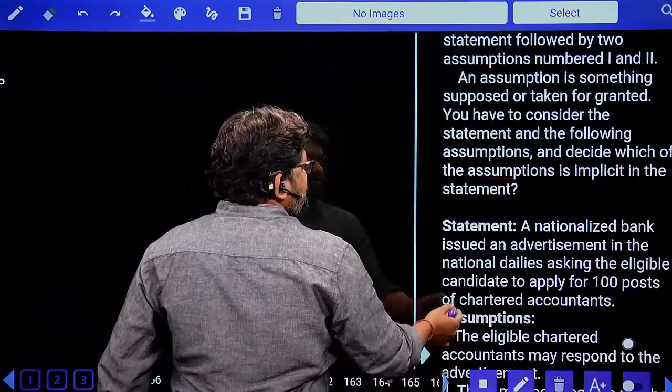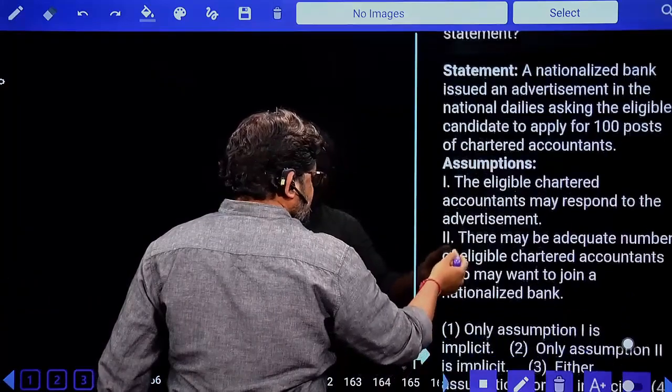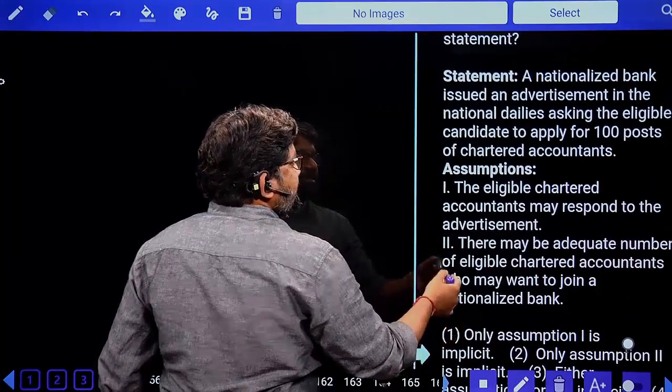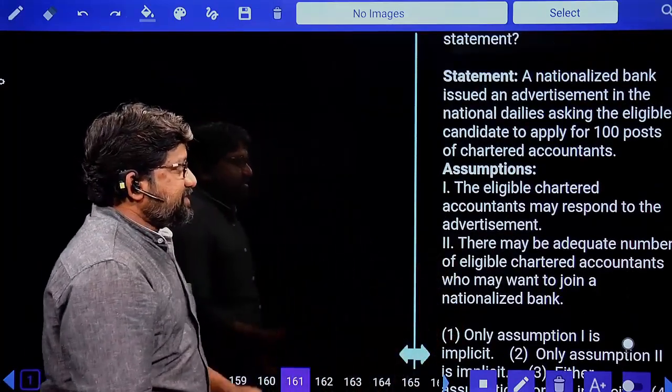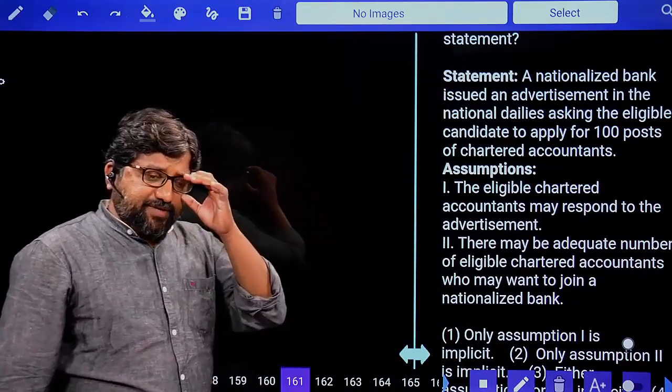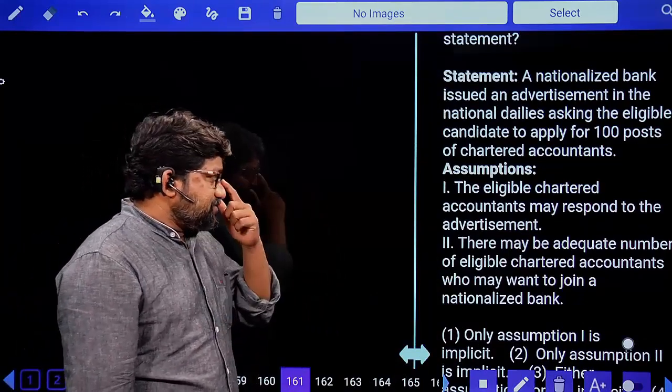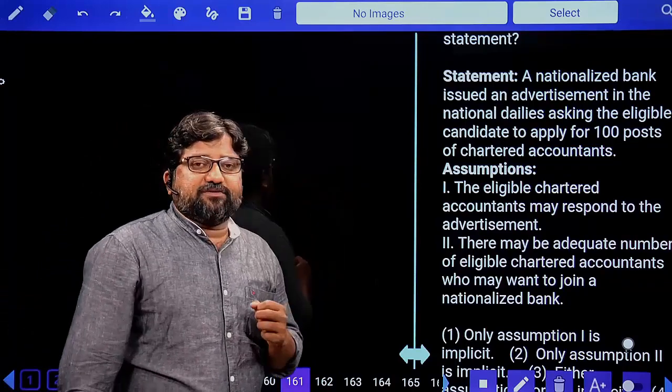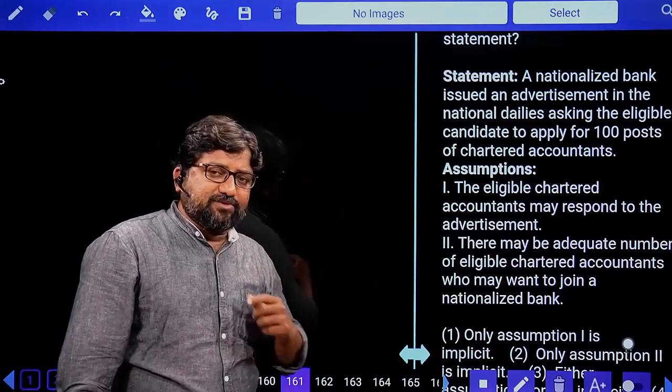Now these are the questions which are based on critical reasoning. Now be careful with this type of questions. Before you try to solve these questions, you should have clear knowledge of critical reasoning, and your English knowledge is also a test here.